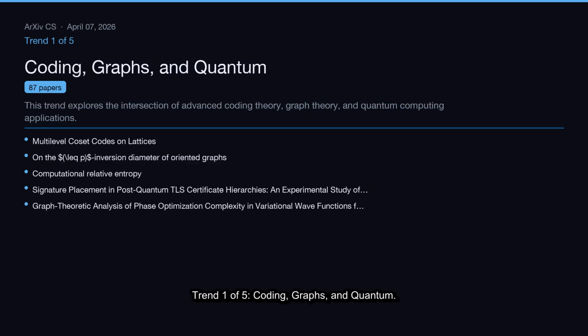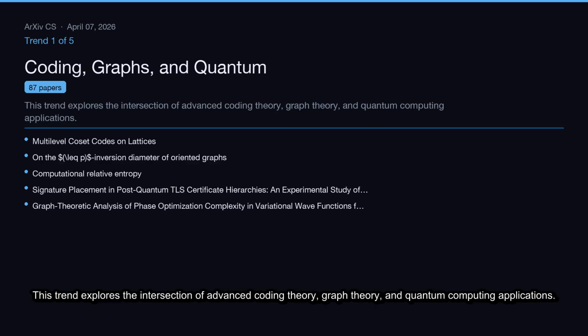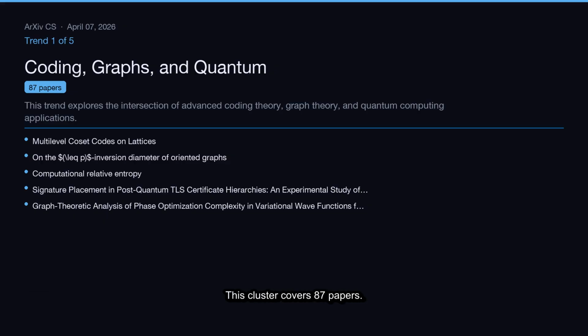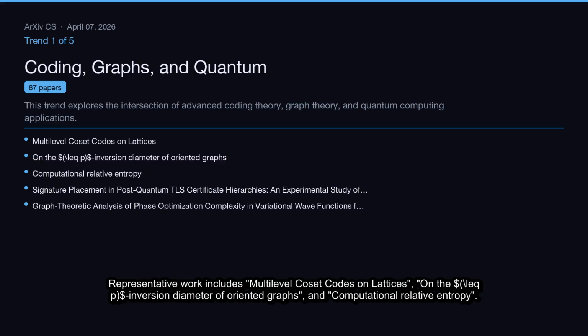Trend 1 of 5, Coding, Graphs, and Quantum. This trend explores the intersection of advanced coding theory, graph theory, and quantum computing applications. This cluster covers 87 papers. Representative work includes multi-level coset codes on lattices, the $\ell_p$ inversion diameter of oriented graphs, and computational relative entropy.